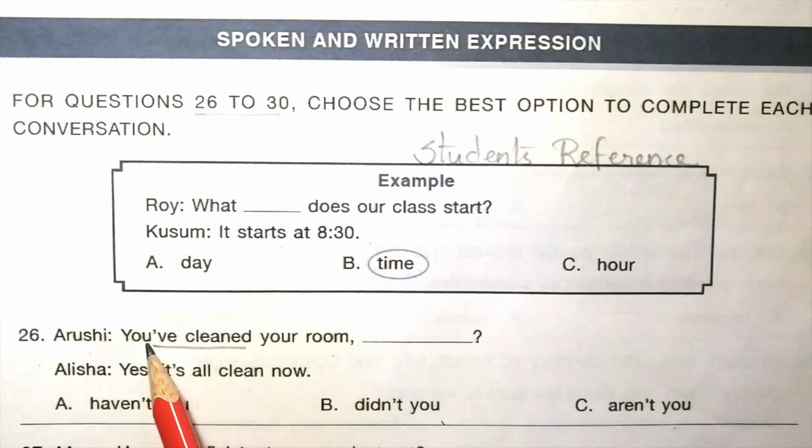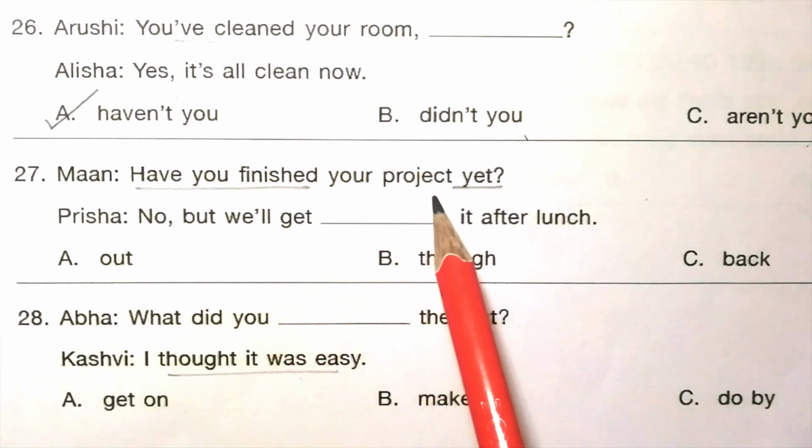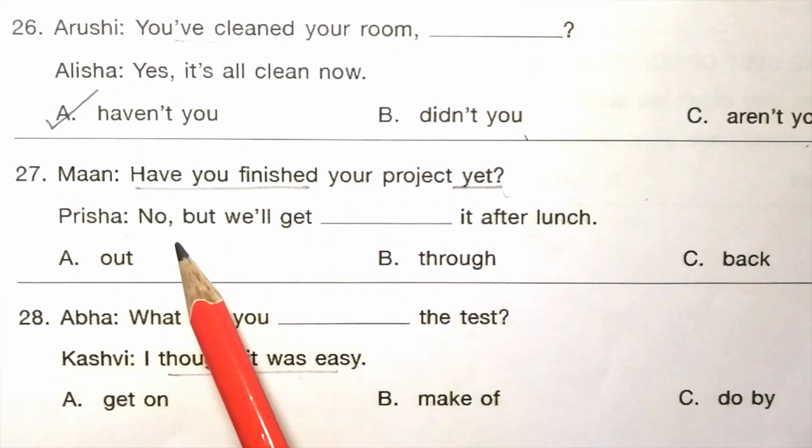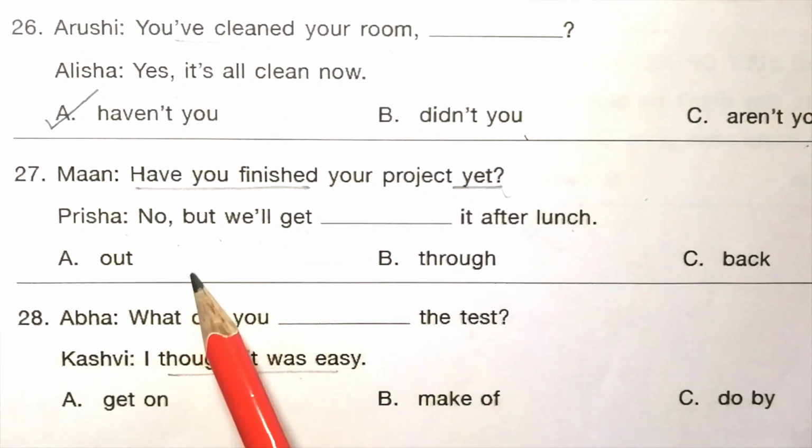Here, you have cleaned is the keyword for finding the answer. So the answer is A. Haven't you? You have cleaned your room, haven't you? 27. Mon: Have you finished your project yet? Prisha: No, but we will get dash it after lunch. Out, through, back. The answer is B. Through. No, but we will get through it after lunch.